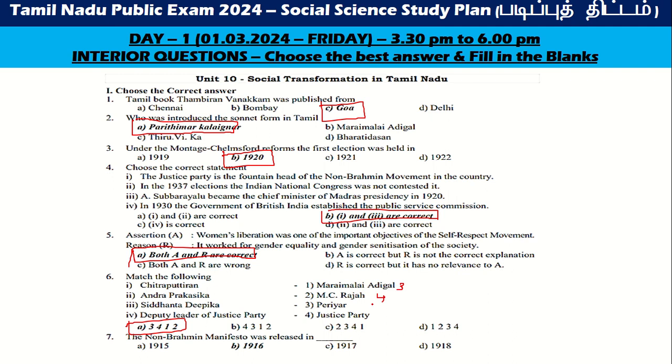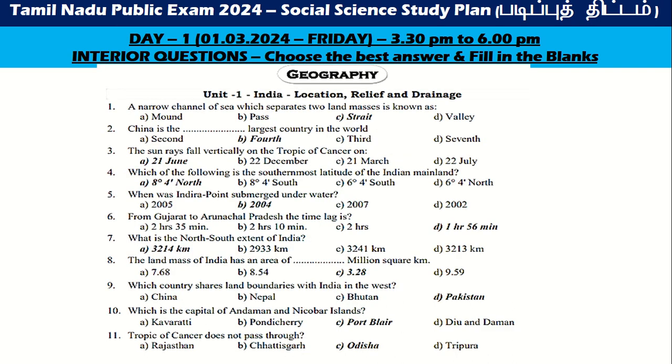3, 4, 1, 2. So first one is Periyar, second one is Justice Party, third is Maraimalai Adigal, and fourth one is MC Raja. The non-Brahmin manifesto was released in 1916. With this, history is enough. Let us go to the geography.